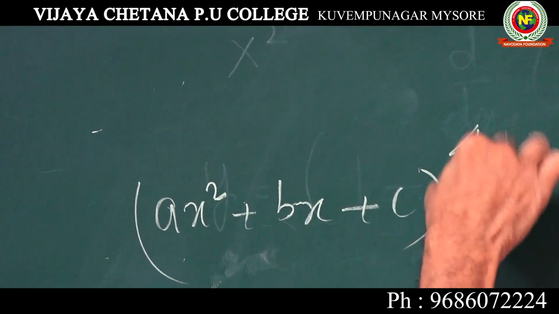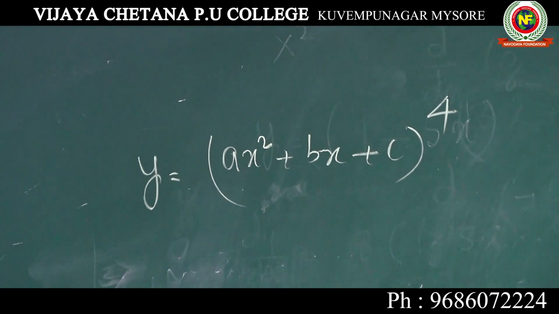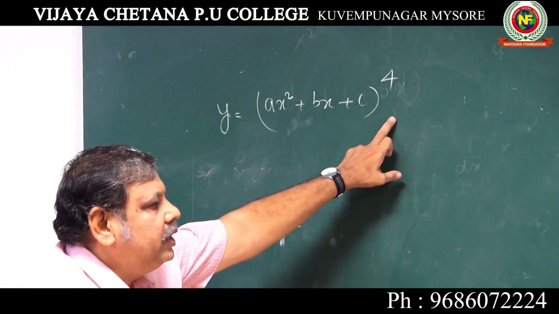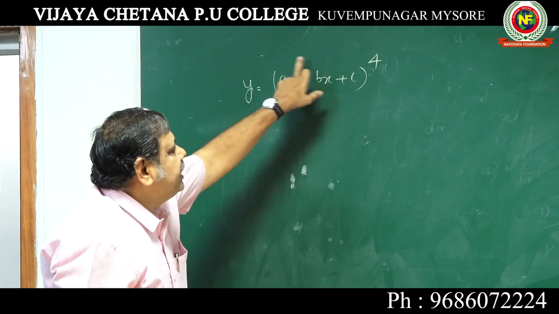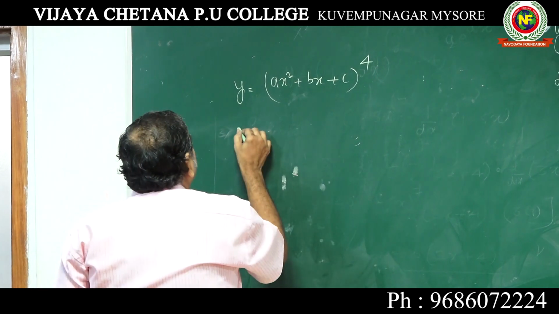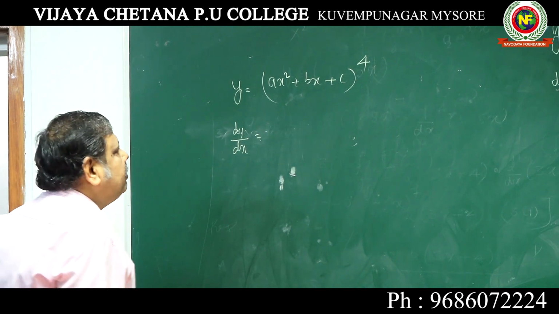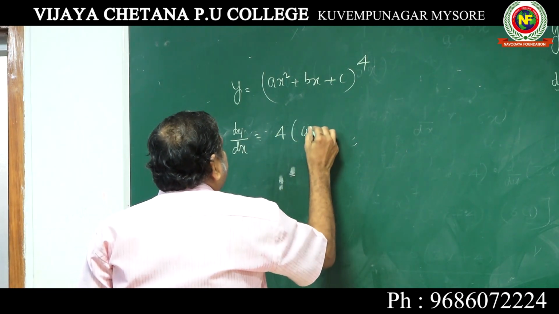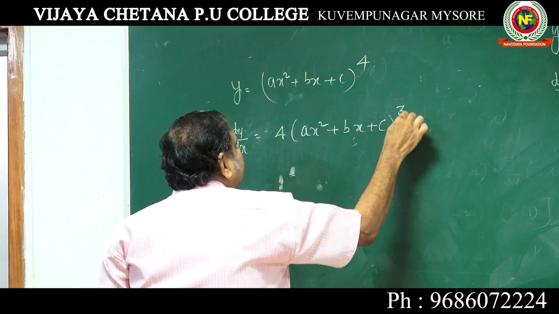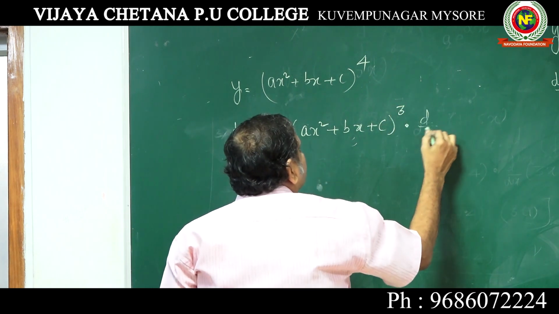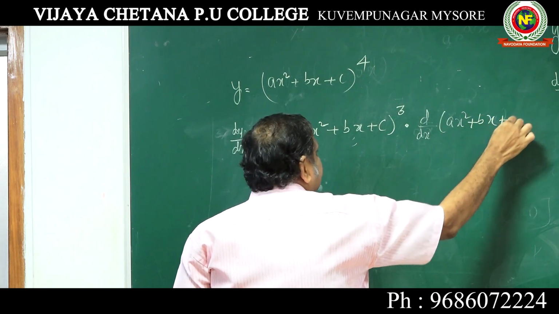Take the power of 4. Ax square plus bx plus c to the power of 4. This you take it as x, x to the power of 4. Differentiation is 4x cube into d by dx of this particular factor. So dy by dx is equal to 4 into ax square plus bx plus c whole cube into d by dx of ax square plus bx plus c.